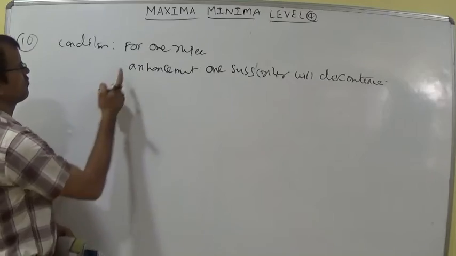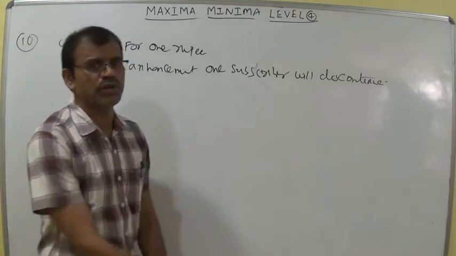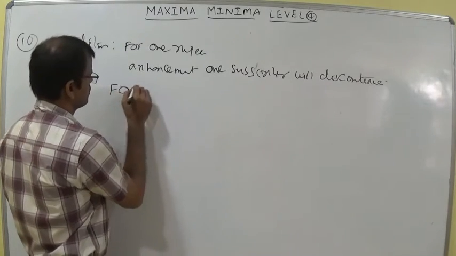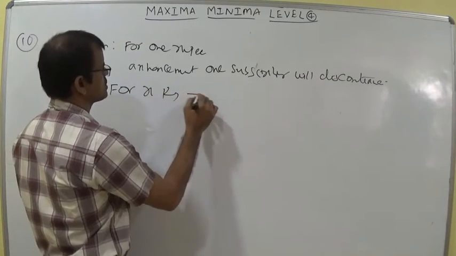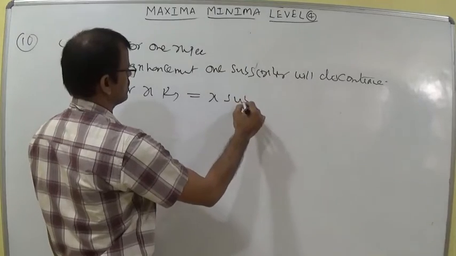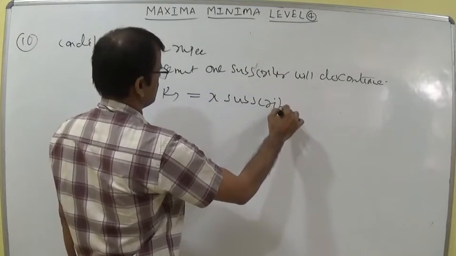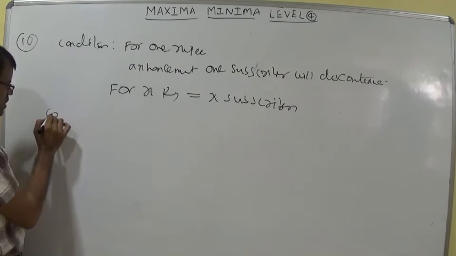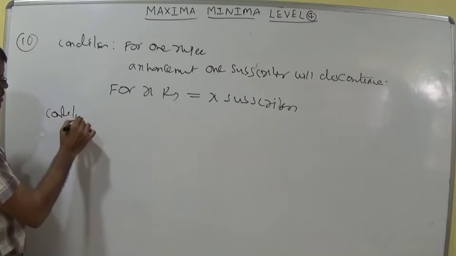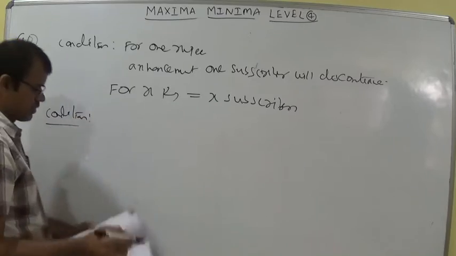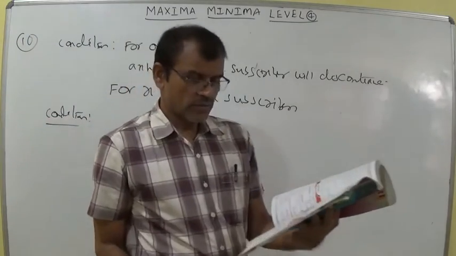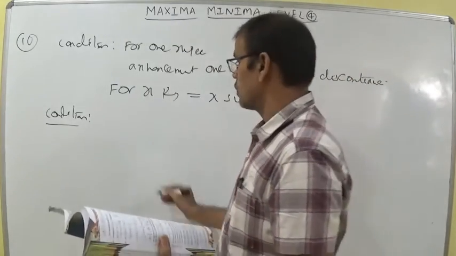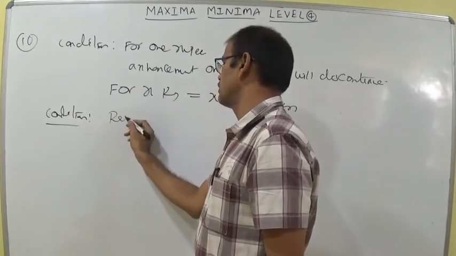What is the condition? For 1 rupee, 1 subscriber. For 2 rupees, 2 subscribers. For 3 rupees, 3 subscribers. For X rupees, X subscribers. This is the condition. Anyhow, we should get the profit. So I am writing revenue. Revenue means money.